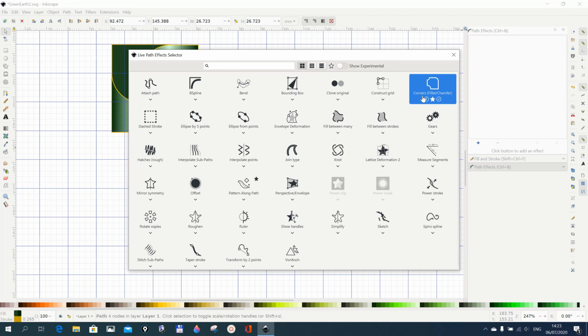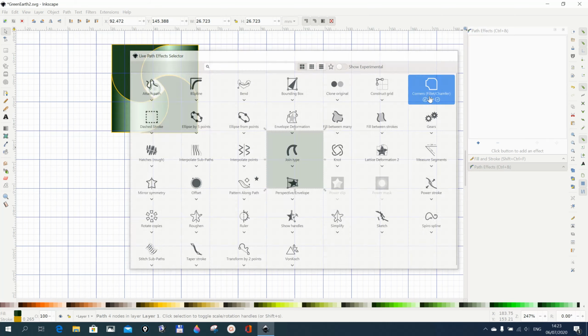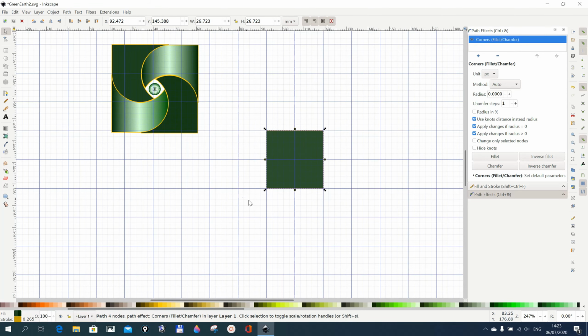We go to Corners, Fillet/Chamfer, choose this, and then with the corners, go for our Edit Paths by Nodes tool, and then we want to select the bottom here, these 2 nodes. Don't forget to check this, change only selected nodes. We need that because we selected only these 2, and then we want to give them a radius of, I think 50 is sufficient. 50. Go to Fillet, and then it rounds it up for us.